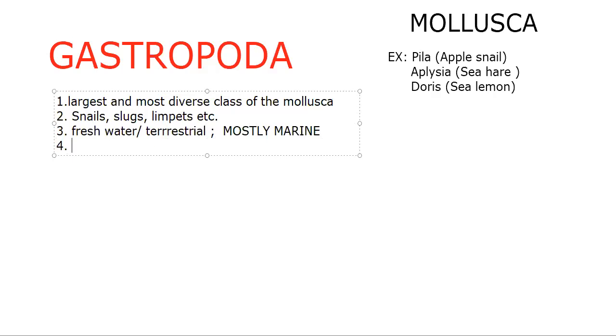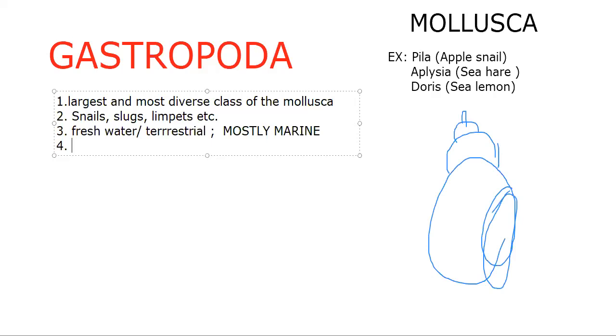About the shell. Before I write about the shell, let me show you. This is the well-known organism that you might have recognized when you go to the marine water, that means in the coastal regions. So we can see these kinds of shells, isn't it? This is the shell actually.